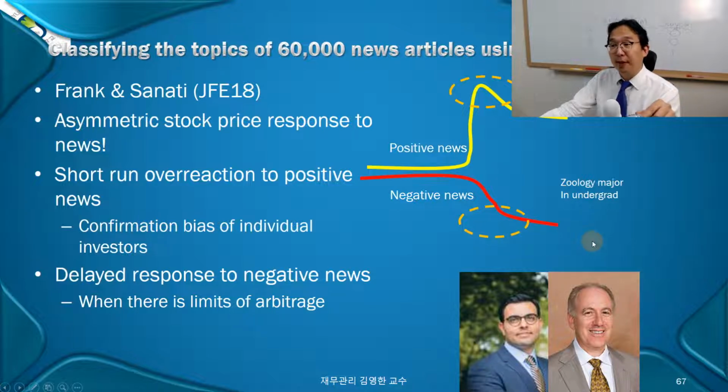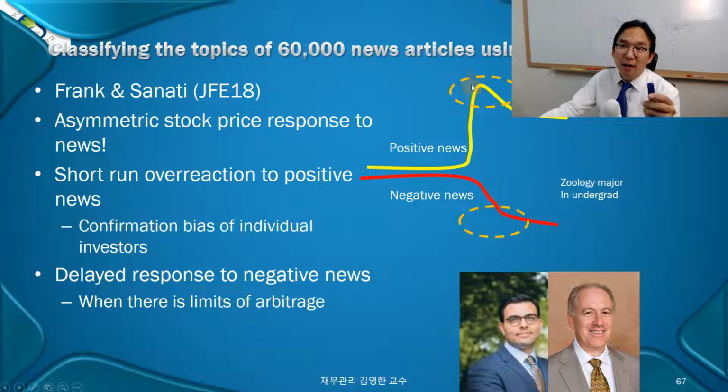Why is that the case? Because of confirmation bias. Whenever, let's say this is Tesla and positive news gets announced in the news media, what do you do as a stock investor? You believe that Tesla is good. You believe that Elon Musk is sexy, and then you have good news. I knew this is a great company. So you overbuy it.